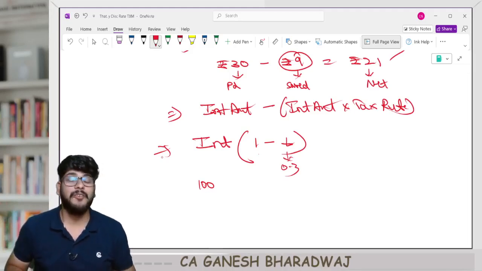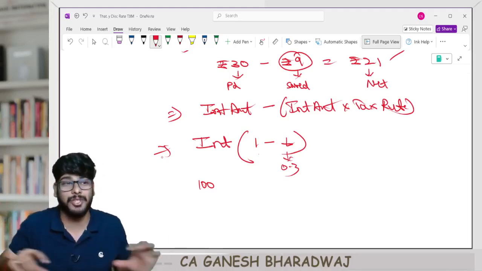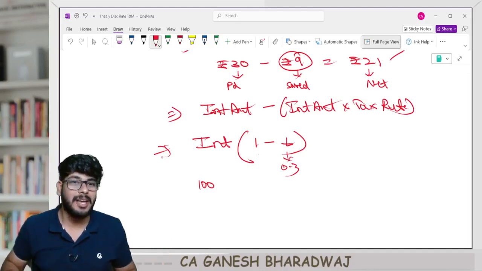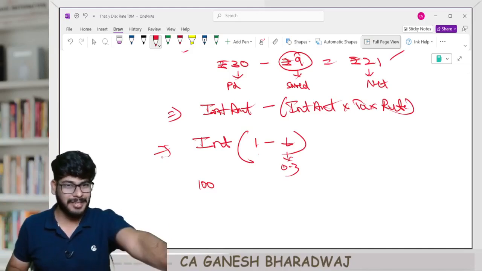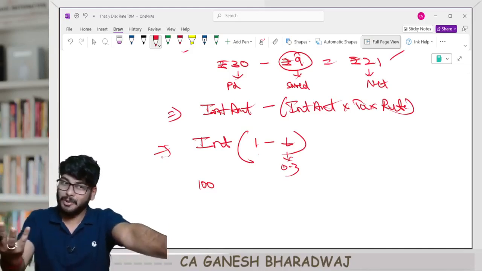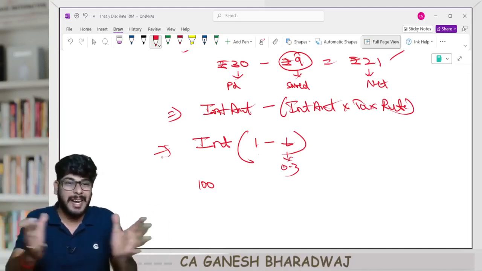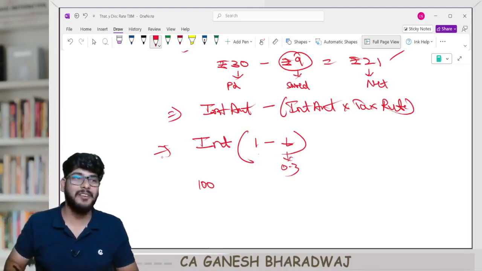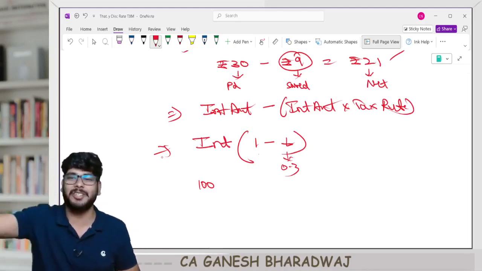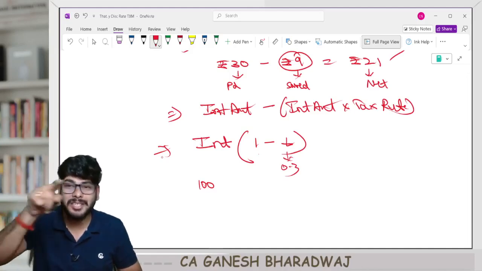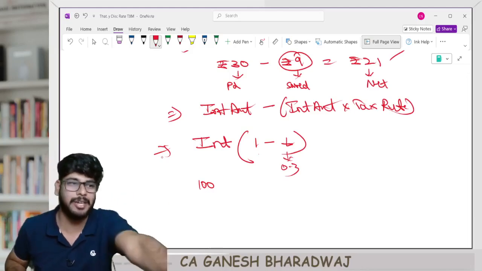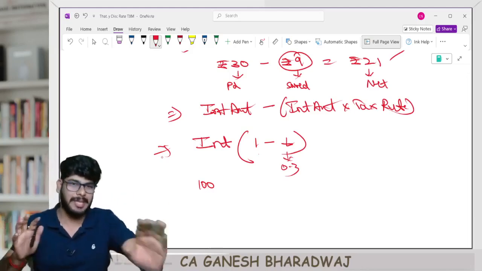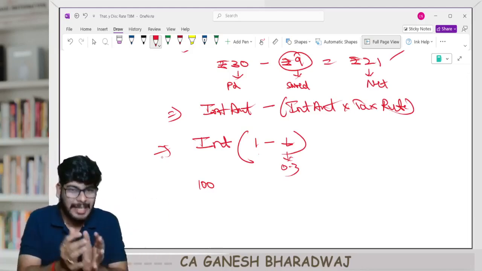So when we are computing the cash flows for the debenture route, when you are framing the cash flow equation, every year you are going to pay interest, but parallelly you will be saving some tax. So the net effective cash flow every year will not be interest, it will be interest into 1 minus T. This is how your cash flow equation will be framed, because whenever I'm paying 100 rupees, parallelly I will be saving 30 rupees. Example, illustration I'm saying. So net effective cost will be 70.